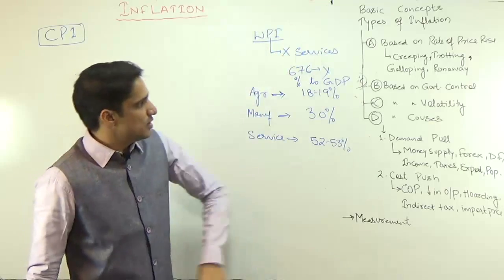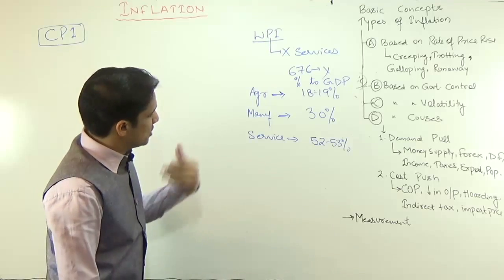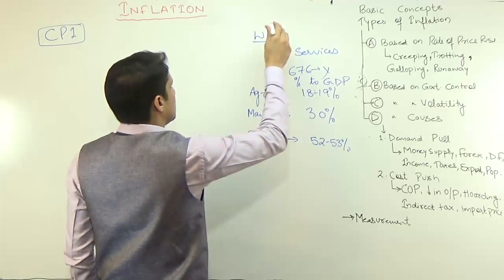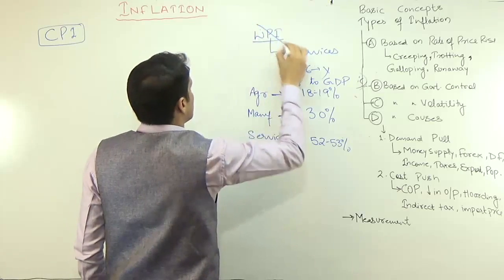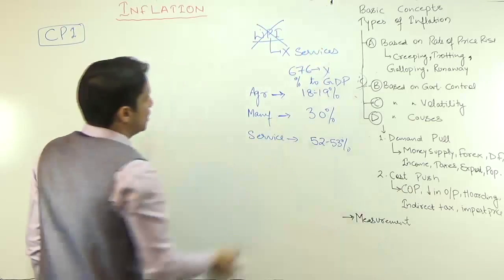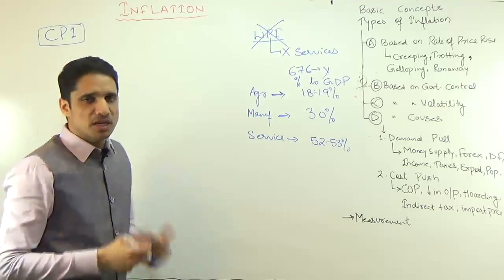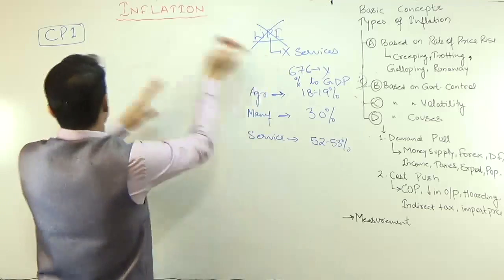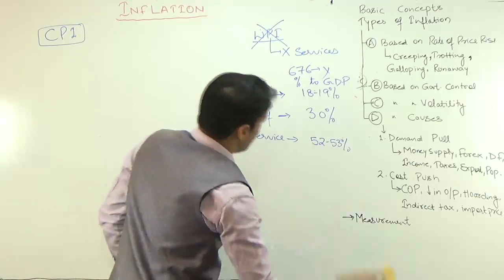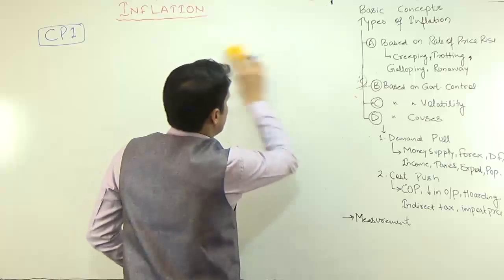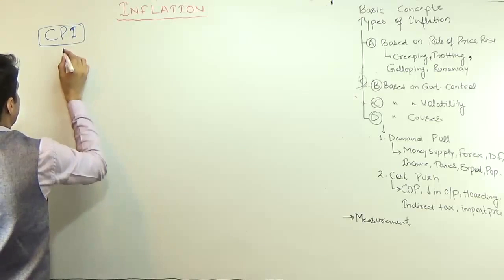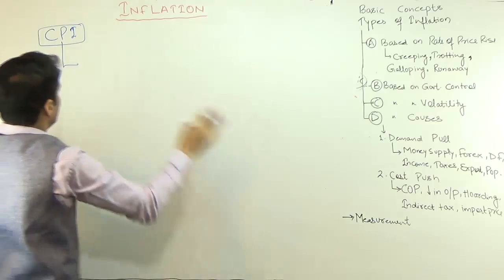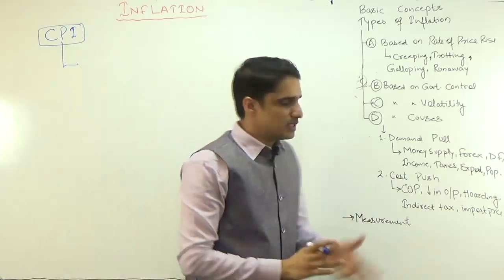That is why in 2014, on the recommendations of Urjit Patel, RBI said from now onwards we will not consider the value of WPI while framing the policies related to inflation. They shifted from WPI to CPI, because CPI includes goods as well as services. In case of CPI, the method of calculation is simple.